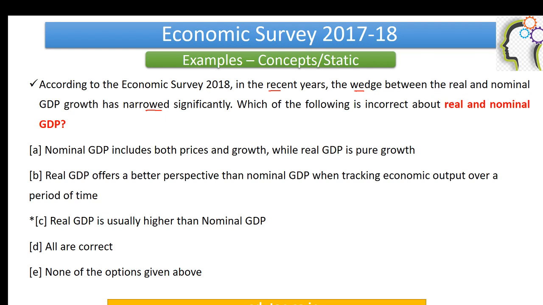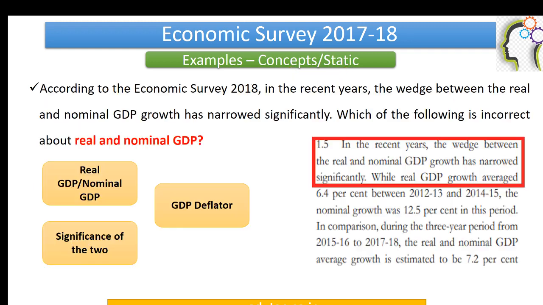So here comes the concept where we are talking about real GDP and nominal GDP. Friends, sorry, I haven't mentioned that we are seeing examples related to the second dimension, that is concepts and static part. So when we are doing this, when we are concentrating on a concept, simultaneously start linking with the data as well.